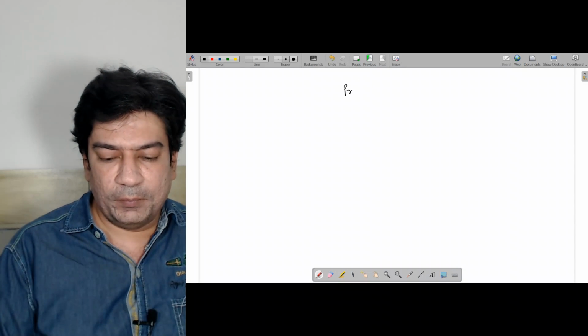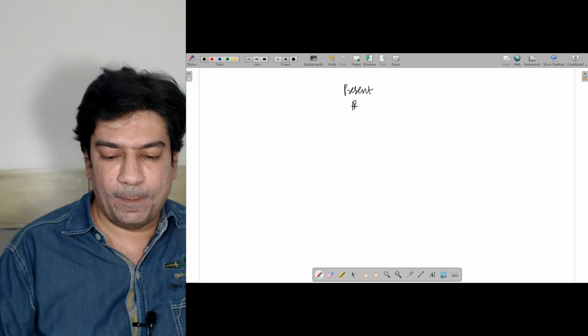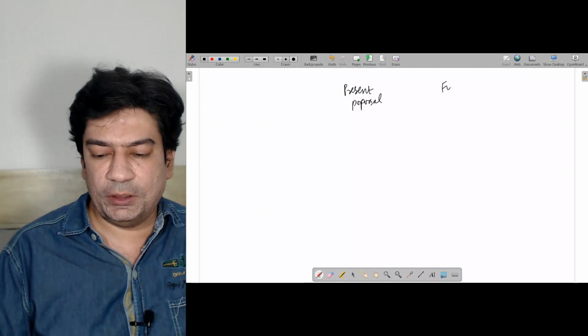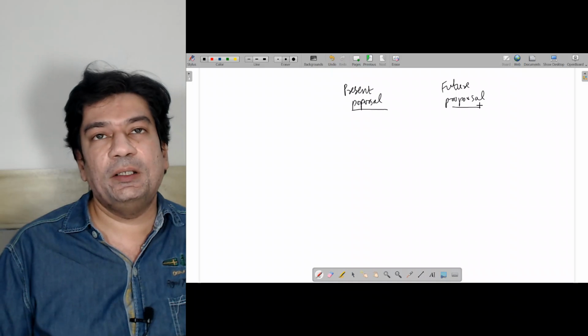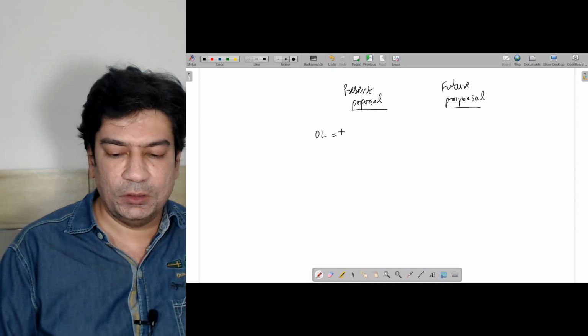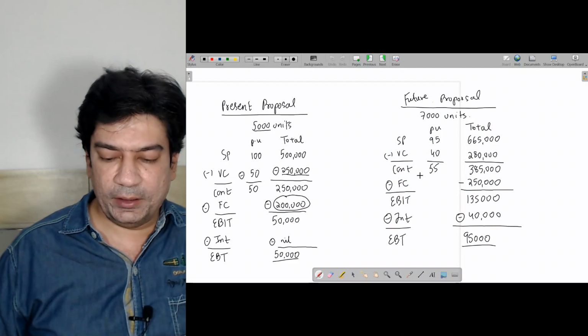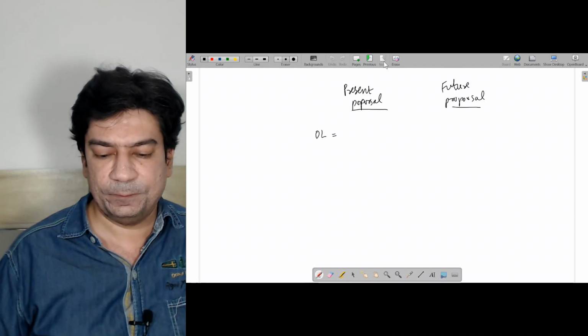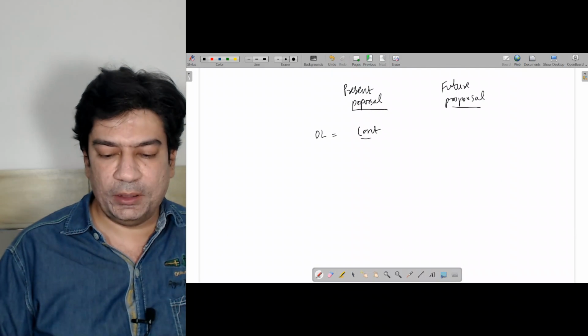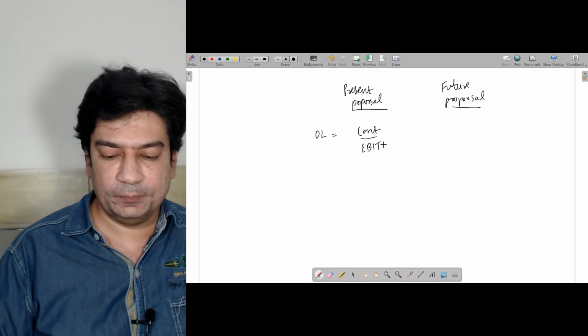So my present proposal and my future proposal. First, let us find the operating leverage. The formula for operating leverage is contribution divided by EBIT.